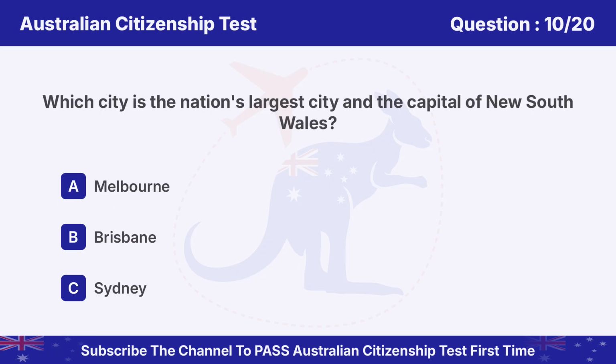Question 10. Which city is the nation's largest city and the capital of New South Wales? Option A. Melbourne. B. Brisbane. C. Sydney.